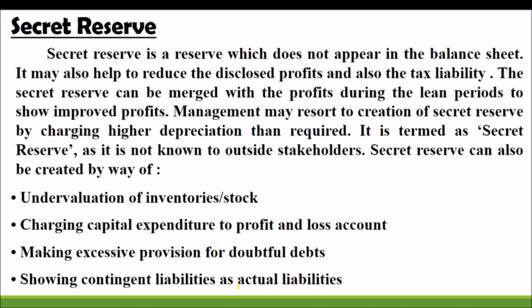It is created out of undervaluation of inventory or stock, charging capital expenditure to profit or loss, making excessive provision for doubtful debt, showing contingent liabilities as actual liability. Actually, it is taken from profit by showing all these adjustments in the profit and loss account. So these are the concepts regarding what is provision and what is reserve.